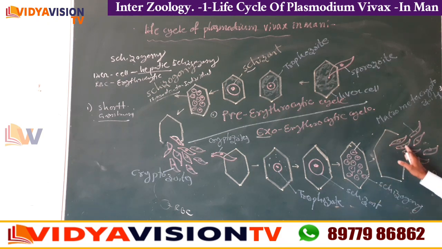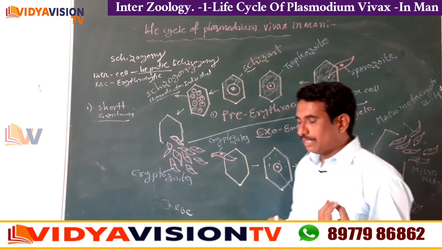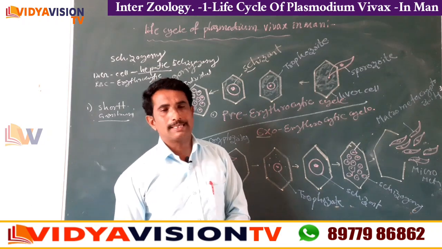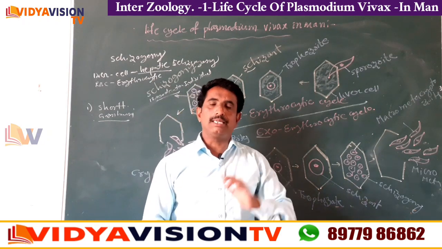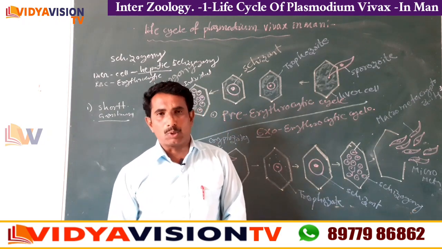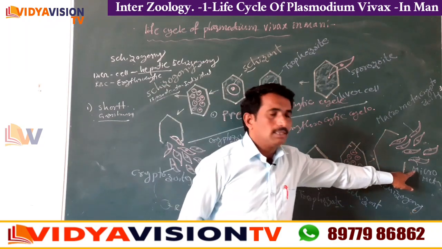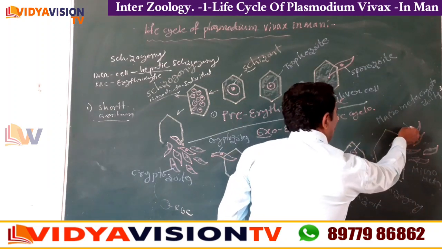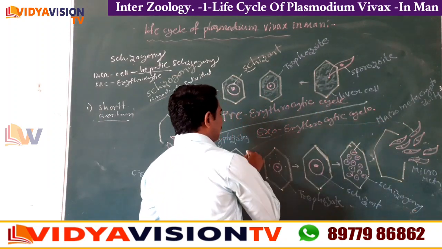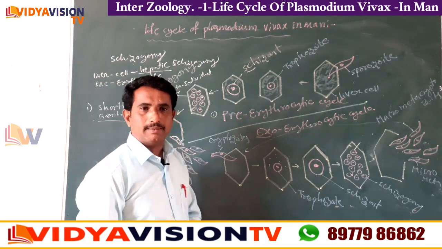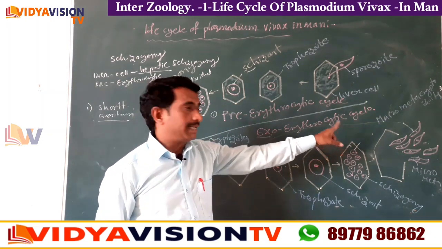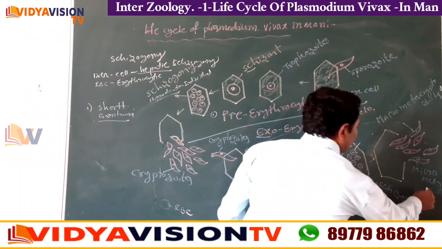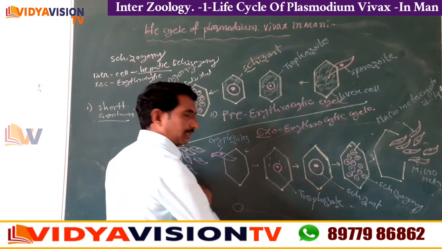Now children, the metacryptozoites are basically of two types. One is large in size and the second one is small in size. The larger is called macrometacryptozoites and the smaller is called micrometacryptozoites. Now children, the macrometacryptozoites enter into a fresh liver cell again, and the micrometacryptozoites enter into the RBC.